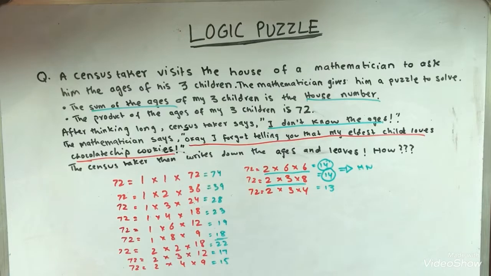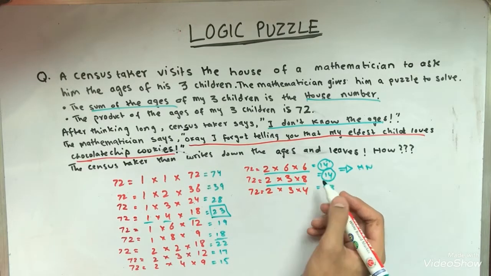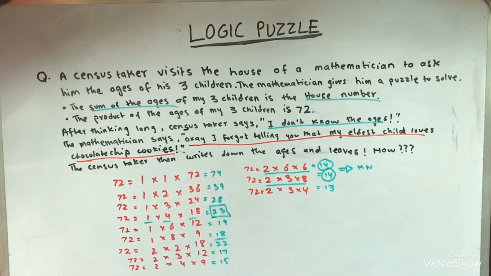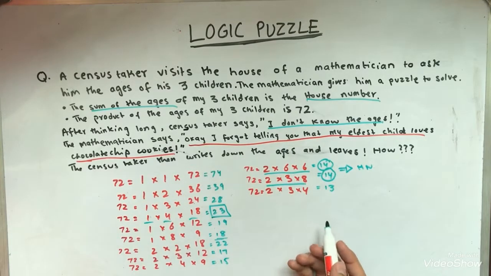Because if anything else was the house number, for example 23, then he would simply tell that the ages of your 3 children are 1, 4, and 18. He would get it immediately. But he did not say that. He said he does not know the ages. So that must mean the house number was 14, because this is the only case where you'd still not know the ages, because it comes twice. And then the mathematician says, "Okay, I forgot to tell you that my eldest child loves chocolate chip cookies."